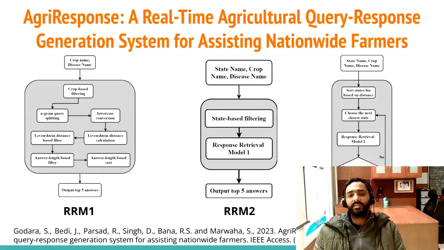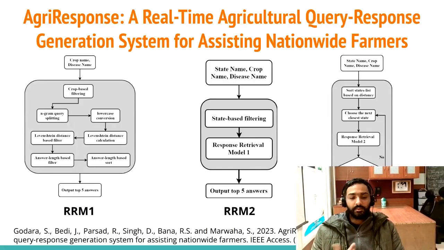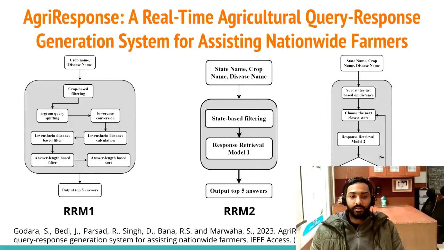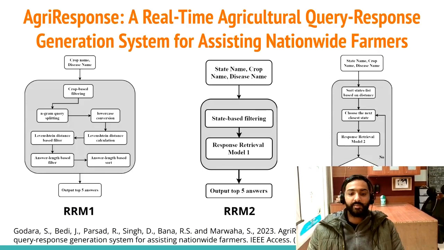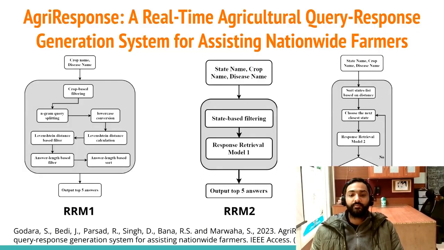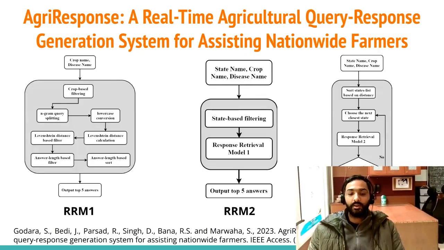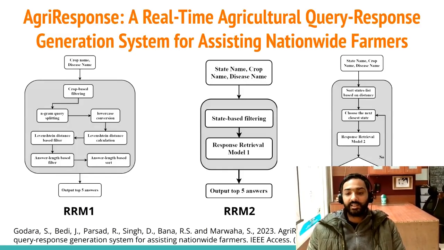This is a very basic, simple explanation of this AgriResponse system, but in this research we have multiple other aspects, as we have worked on how to increase the searching power, meaning decreasing the search time while maintaining the accuracy. Based on that, we have developed RRM1, RRM2 and RRM3.